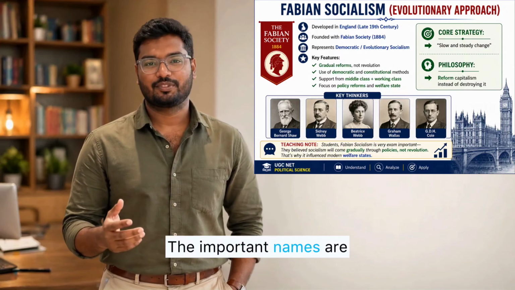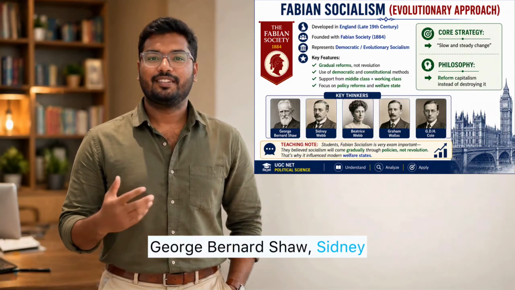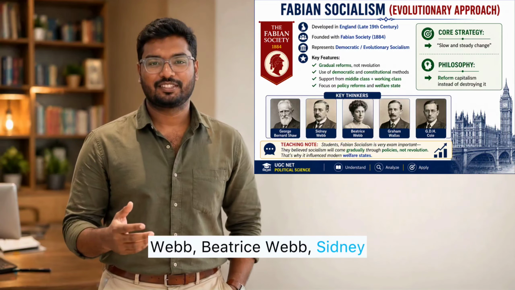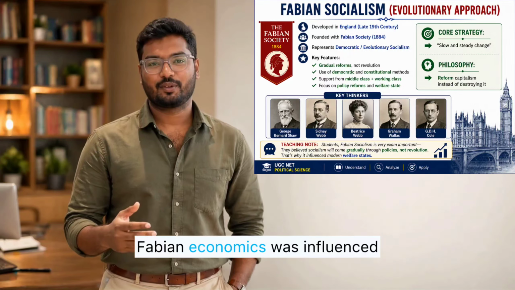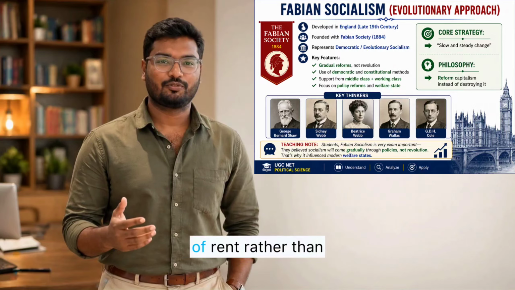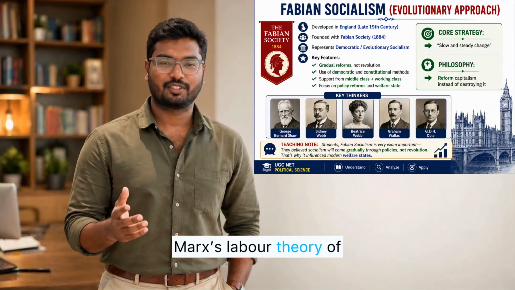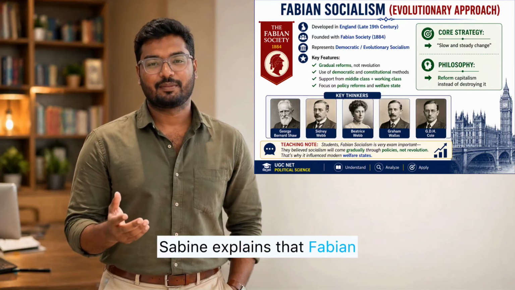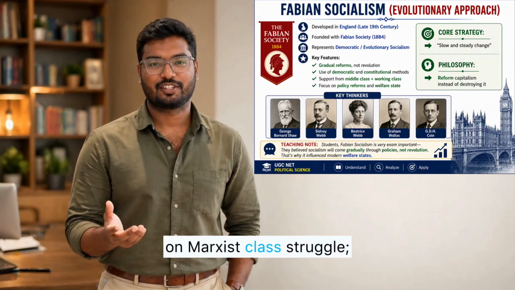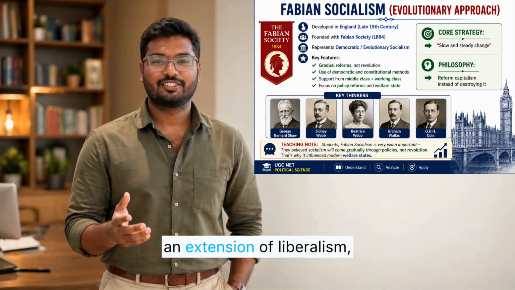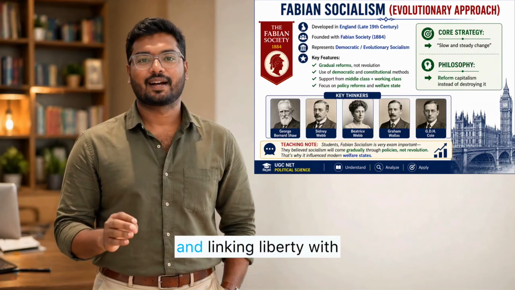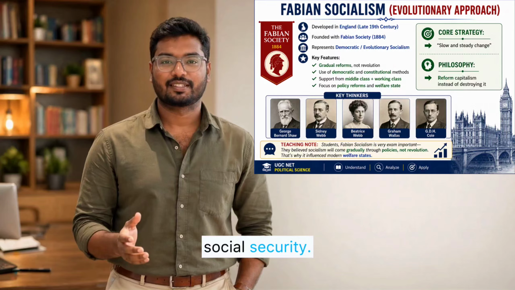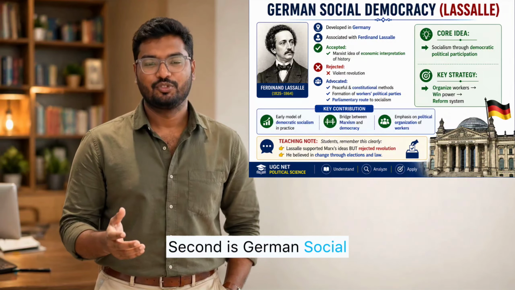The important names are George Bernard Shaw, Sidney Webb, Beatrice Webb, Sidney Olivier, Graham Wallas, and G.D.H. Cole. Fabian economics was influenced by the Ricardian law of rent, rather than Marx's labor theory of value. Sabine explains that Fabian socialism was not based on Marxist class struggle. It was closer to an extension of liberalism, correcting the bad effects of an uncontrolled economy and linking liberty with social security.